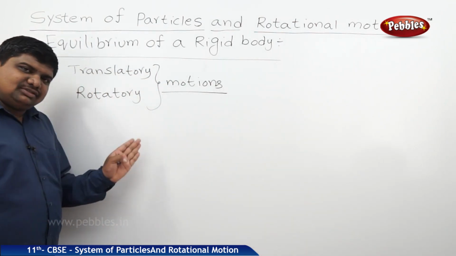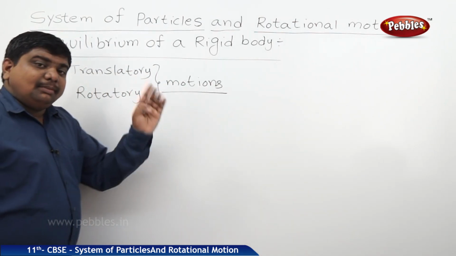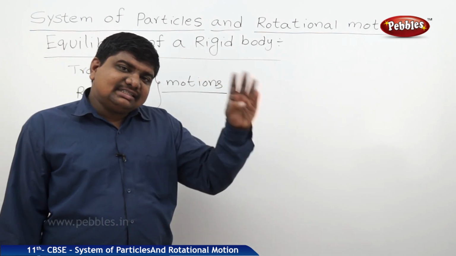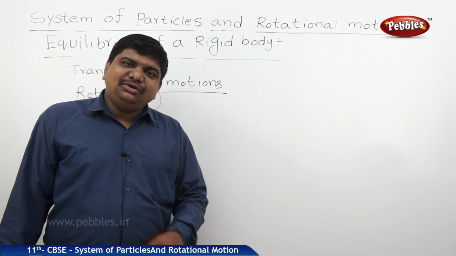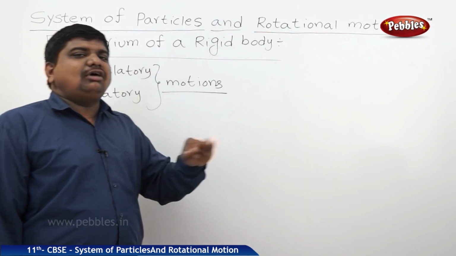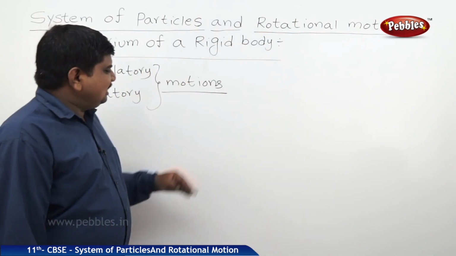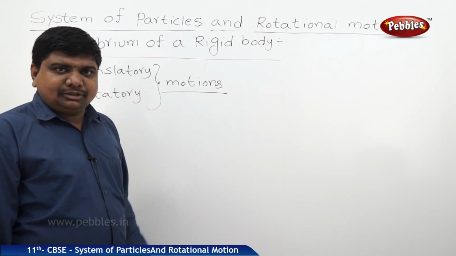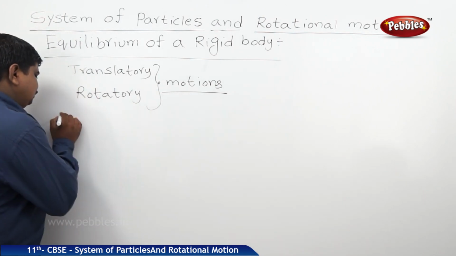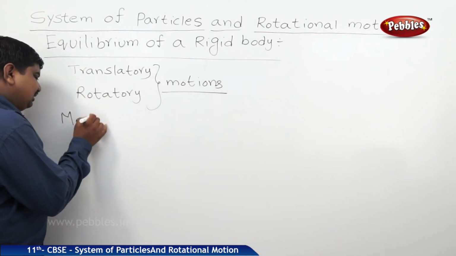Rotatory motion is also due to the applied external force, but that force should be balanced with the centripetal force acting on the body. Whenever a body is executing the centripetal force, it executes the torque also, because automatically the perpendicular displacement takes place in the rotational dynamics. So here we should discuss the mechanical equilibrium of a body.